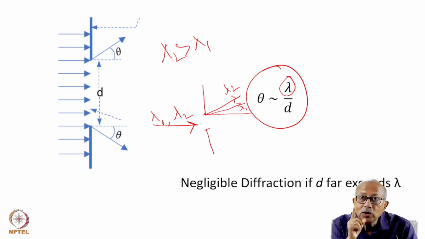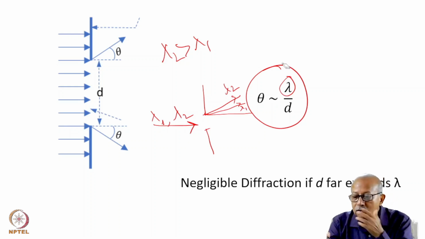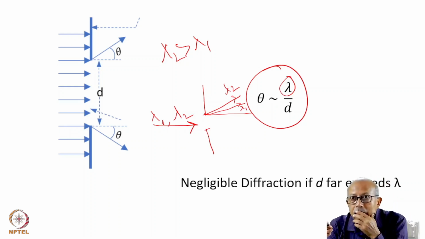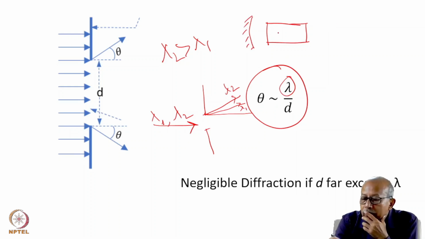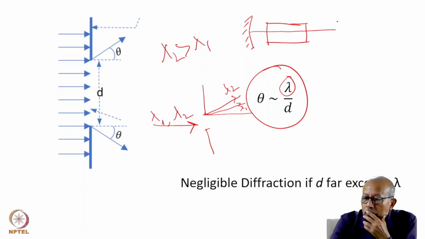So you will be able to tune it by the same concept as prismatic dispersion, which you use to tune a laser. You may recall that you put, this is your gain medium, this is the back mirror, and suppose the laser can go on many wavelengths, so you put a prism here.